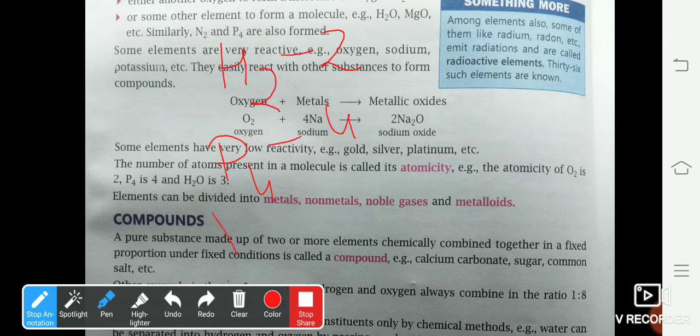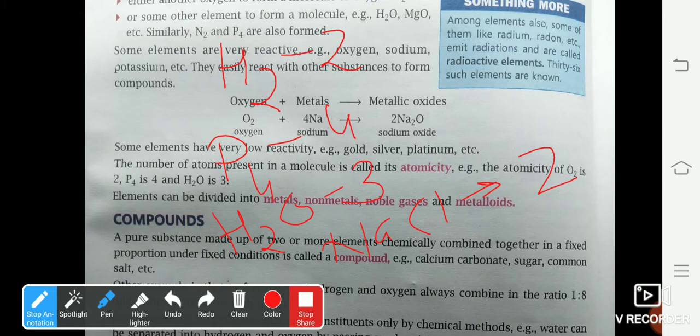If I say water, the water formula is H2O. It contains two atoms of hydrogen and one atom of oxygen. Therefore, its atomicity is 3. If I say sodium chloride, NaCl, it has two atoms, one atom of sodium and one atom of chlorine. Therefore, its atomicity is 2.